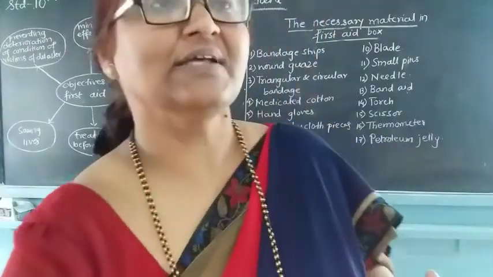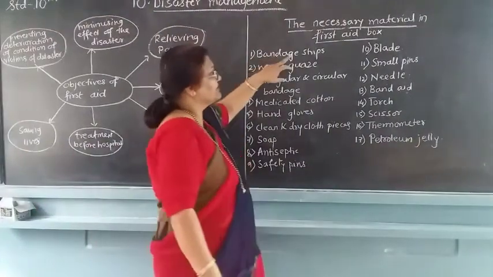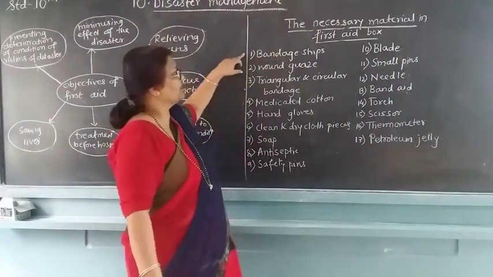See, what are the necessary things present in the first aid kit, or first aid box, I have given here.